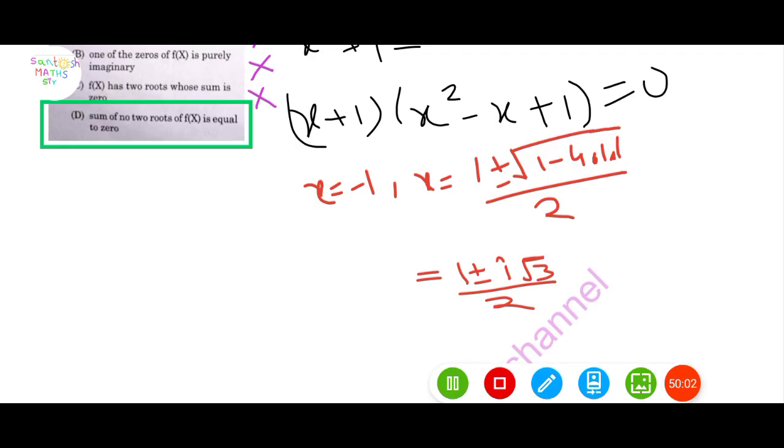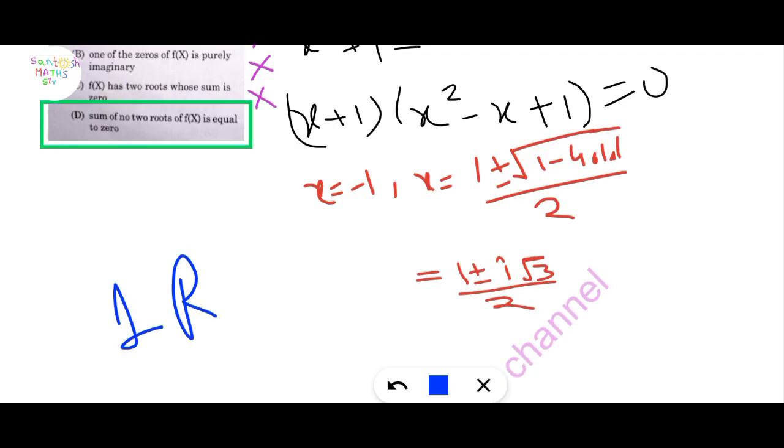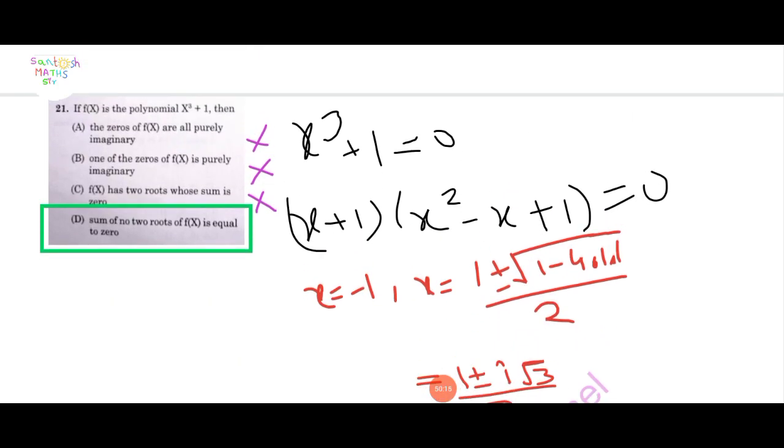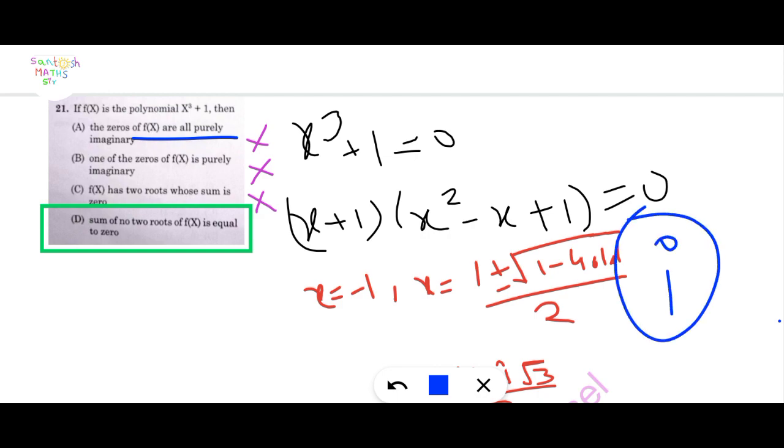Here one root is real and two are complex. That means this is not purely imaginary; this is a complex number. In option A it is given that the zeros of f(x) are all purely imaginary. That would be of the form only i. This is not true. Option B says one of the zeros of f(x) is purely imaginary, but here there are two zeros given. This is also wrong.